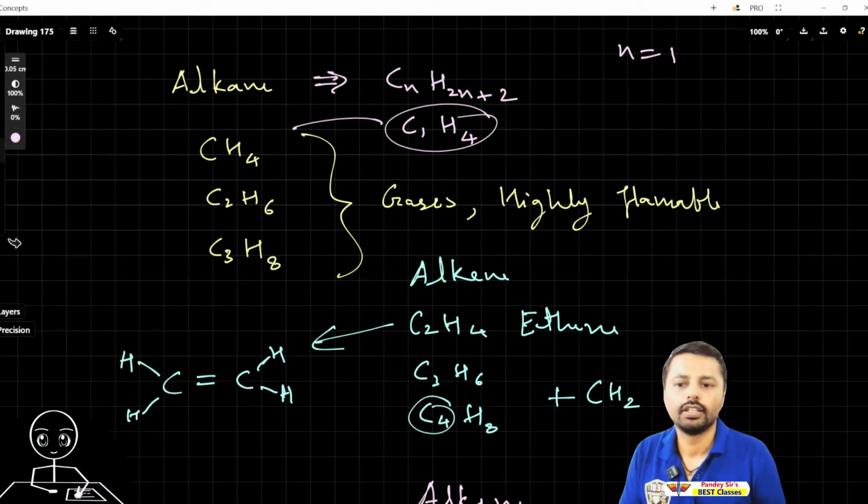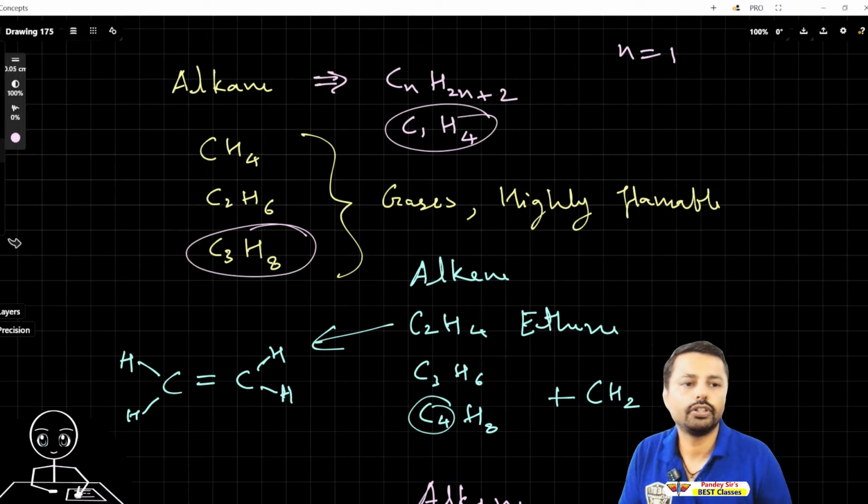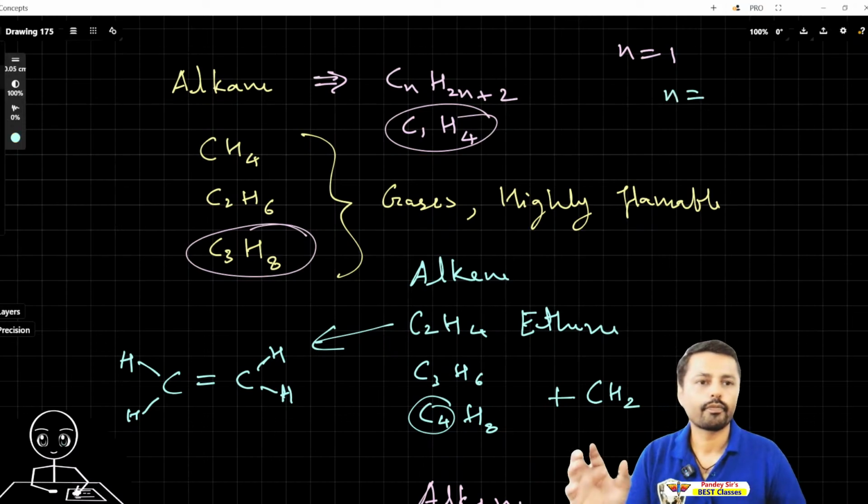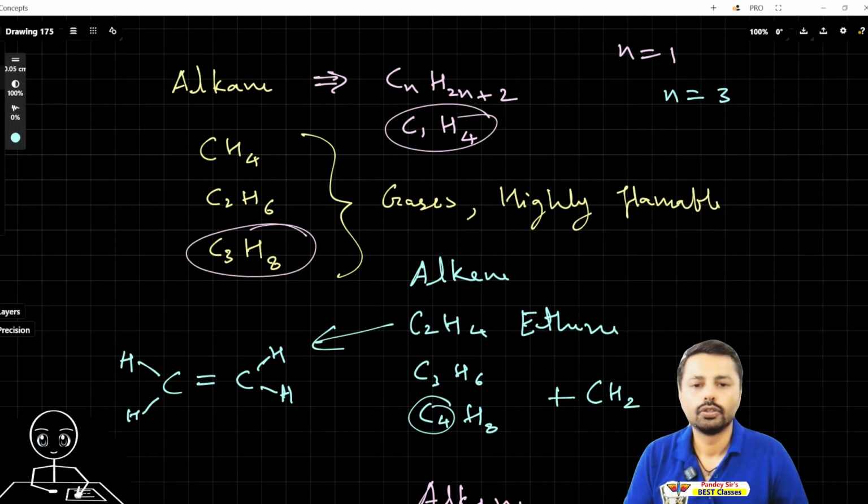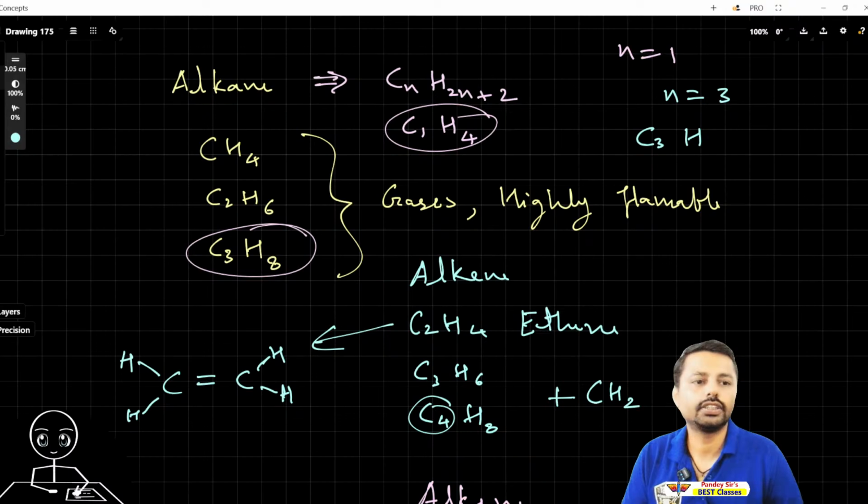I'm trying for this one, you try for this one. Here n equals 3. So C3, H2 into 3 is 6, plus 2 is 8, H8. That gives us C3H8. So this is how this formula works.